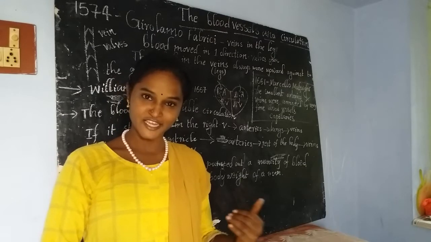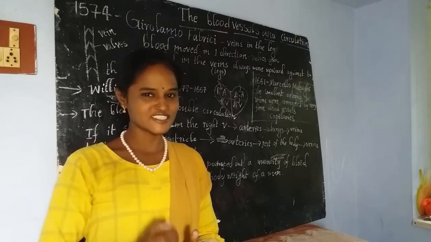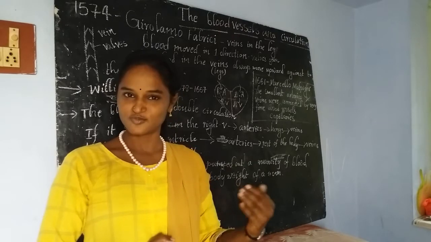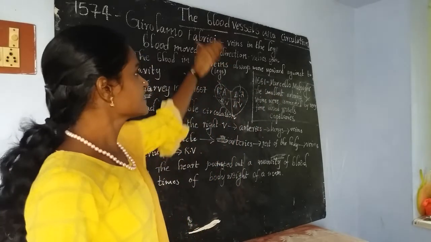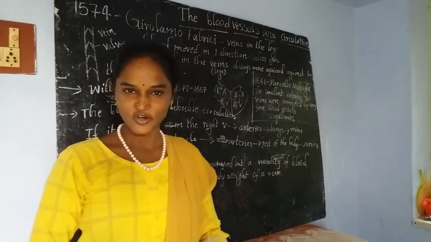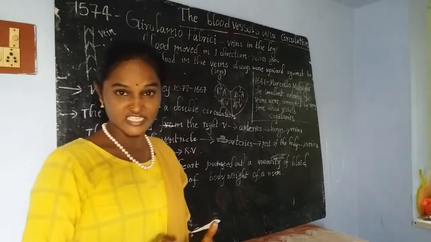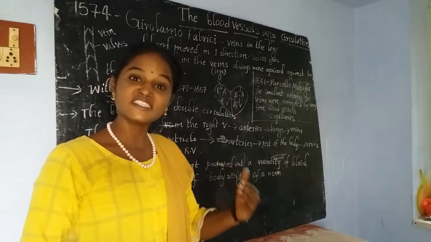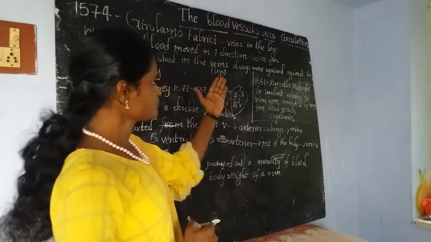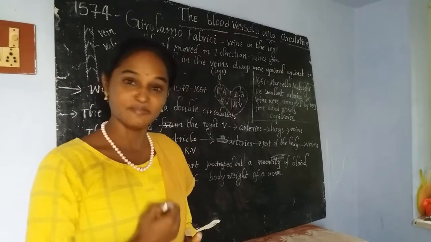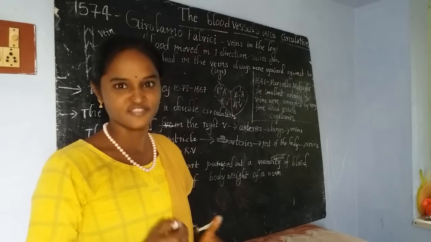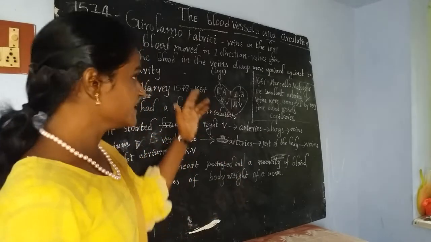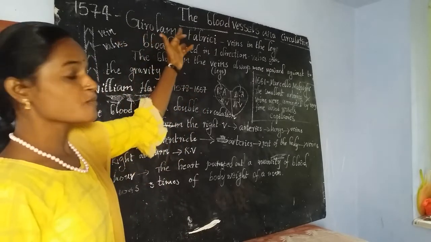In today's biology class, we are going to discuss an interesting topic. What is that? Transportation, blood vessels and circulation. Okay, and who are the scientists who contributed a lot to help people understand circulation, blood vessels, transportation, everything? In that, the first scientist is named Girolamo Fabrici.